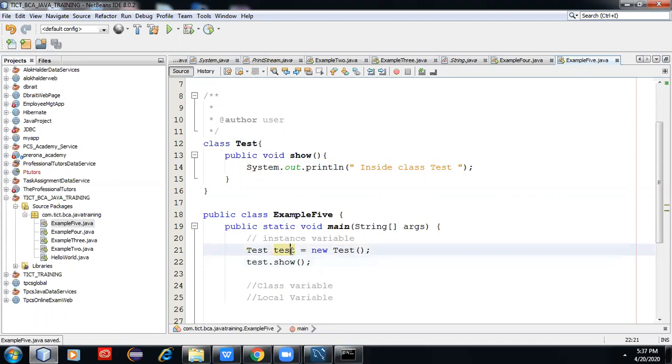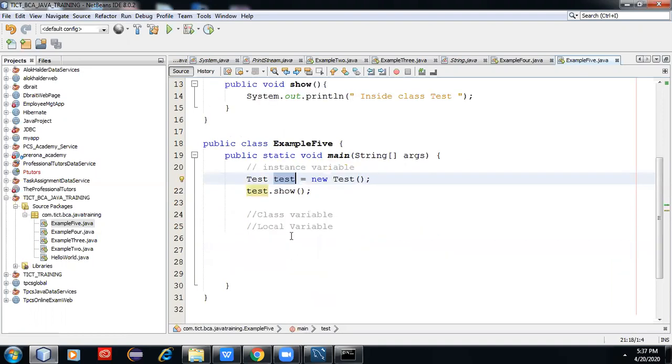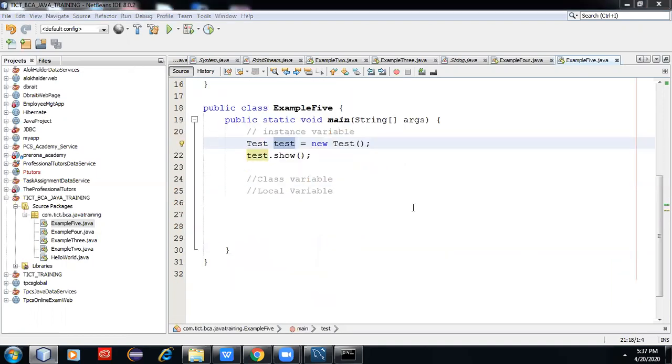This variable, this test, is a variable. It is called instance variable.